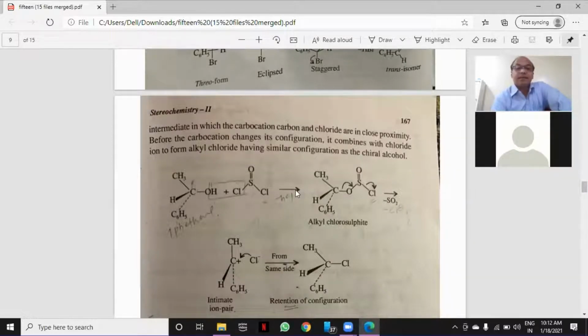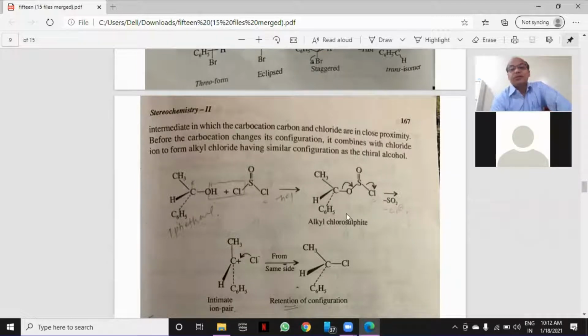Now when HCl gets replaced, what will happen? This oxygen atom gets attached to the sulfur atom. A new bond will be formed between oxygen and sulfur by the replacement of HCl. When the oxygen and sulfur bond gets formed, an alkyl chlorosulfite, which is an intermediate, is formed. This intermediate compound has a short life.